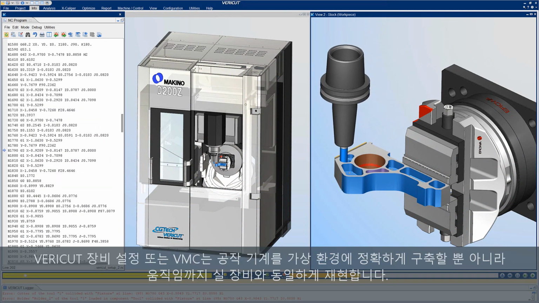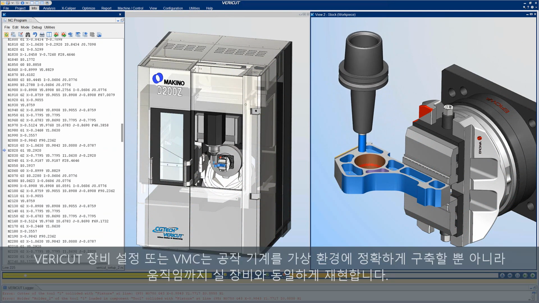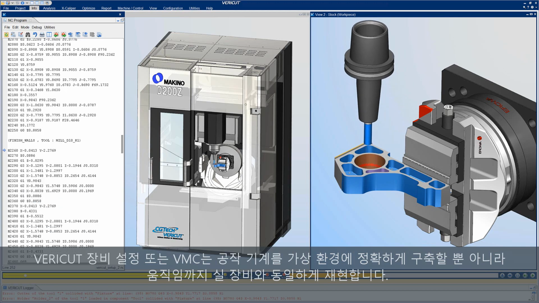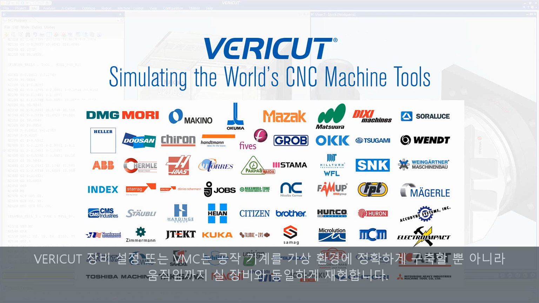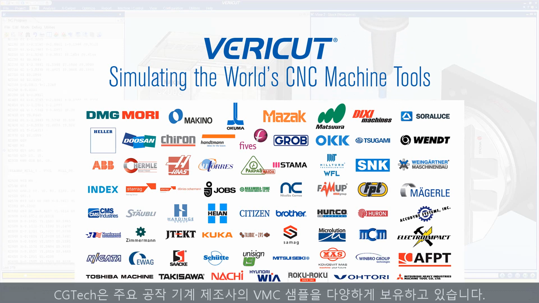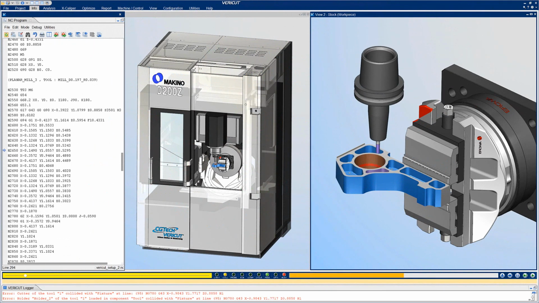Vericut machine configurations, or VMCs, can be built to exactly match your machine tool and to ensure that your virtual machine and real machine behave identically. CGTech has an extensive collection of VMCs from the leading machine tool builders.